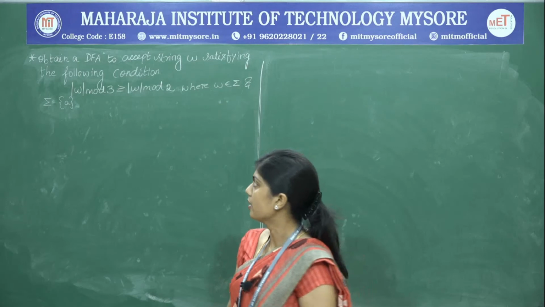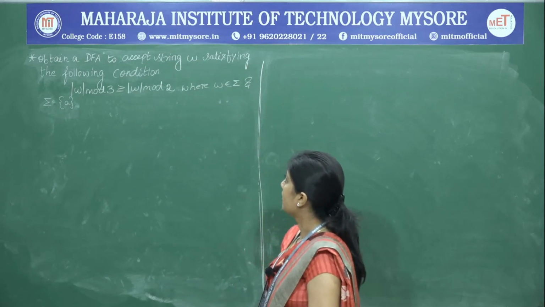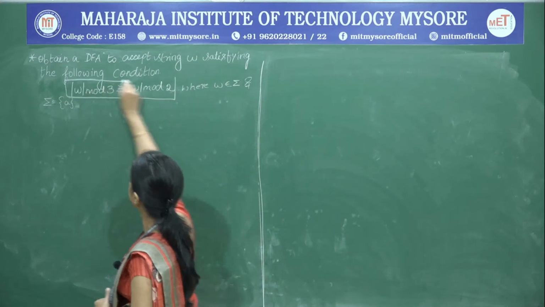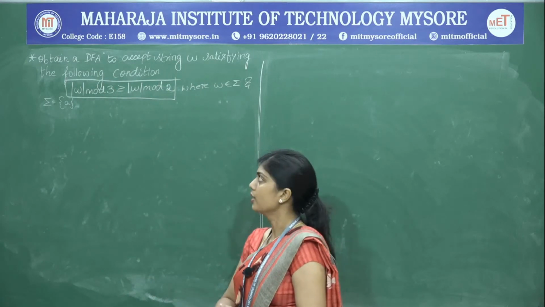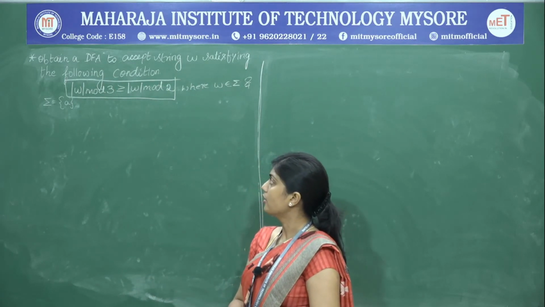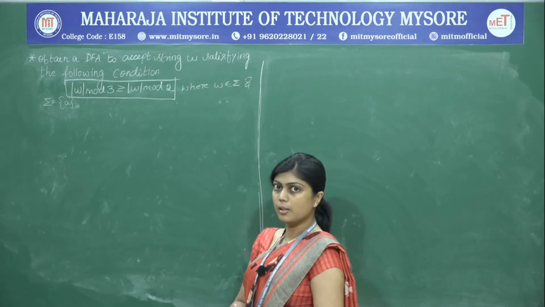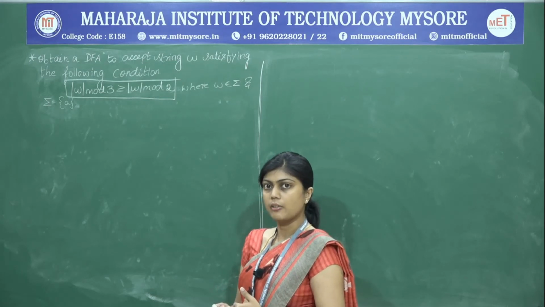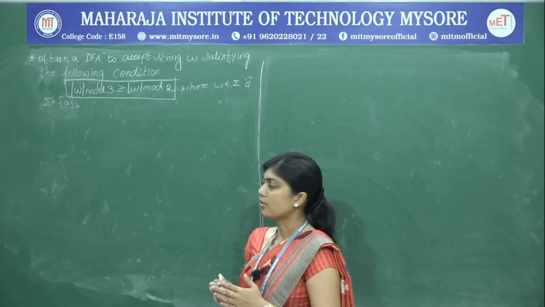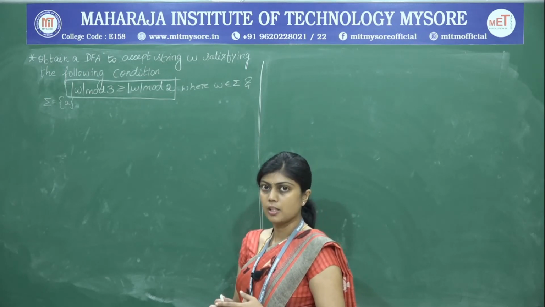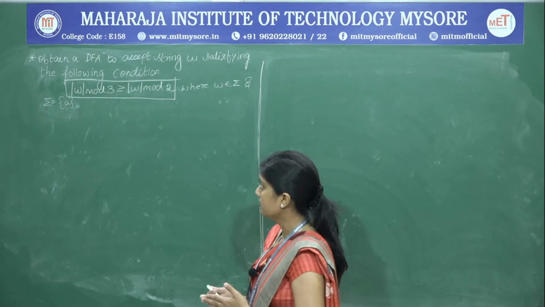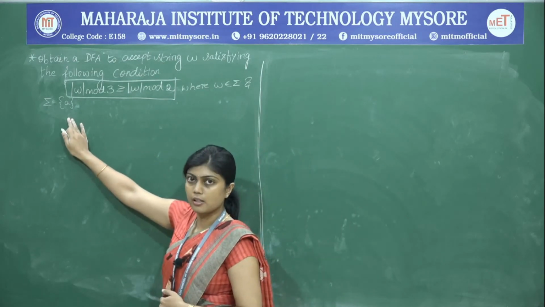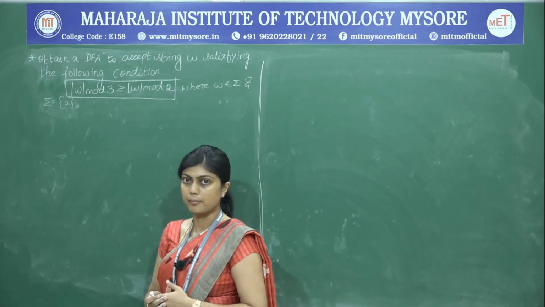As we can see in the problem here, obtain a DFA to accept string W satisfying the following condition. There is a condition given here where the length of the string when divided by 3 has to be greater than or equal to the length of W mod 2. So, when it is divided by 3, it has to be greater than dividing it by 2. The length of the string has to satisfy this criteria. We will see how to go about this problem. Also, in this problem they have given that the string is made up of only A's. So, the input symbol for this is just A.